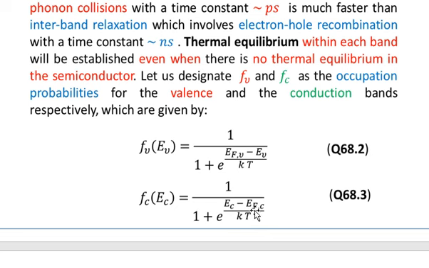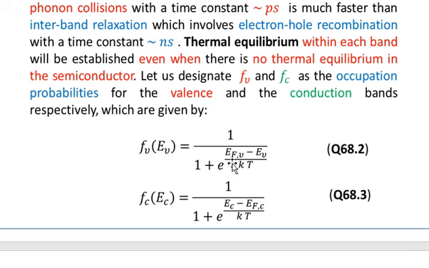Because for the conduction band EC will be greater than EFC, and for the valence band the Fermi energy EFV will be greater than the occupied states. So we have to think in terms of the Fermi energy level. This is the relation between the probabilities for the valence band and the conduction band.